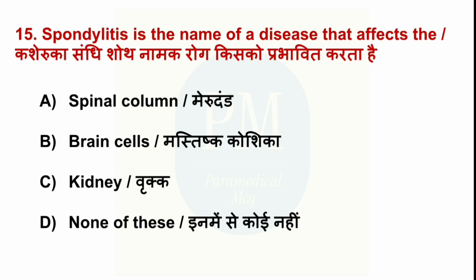Spondylitis is the name of a disease that affects the option A, spinal column, option B, brain cells, option C, kidney, option D, none of these. The correct option is option A, spinal column.